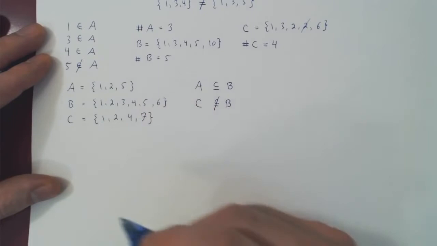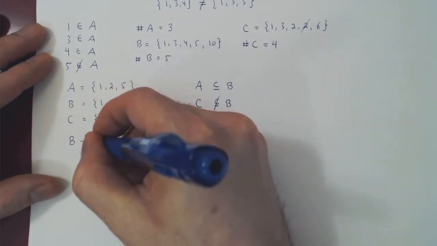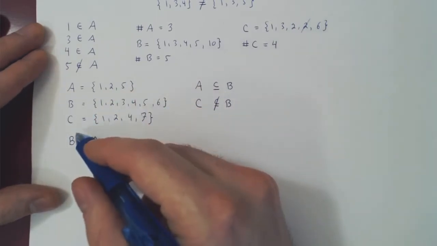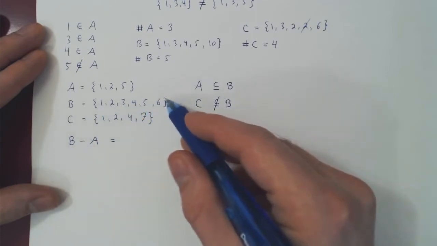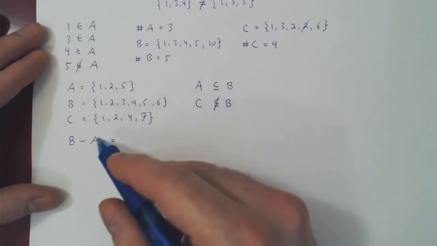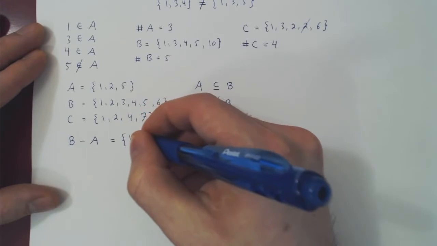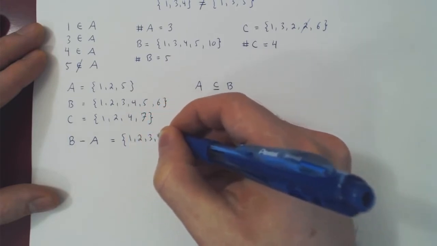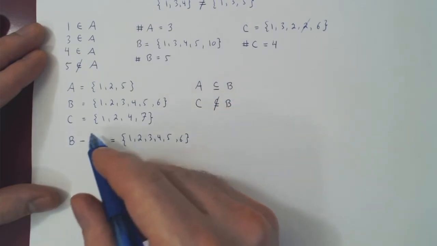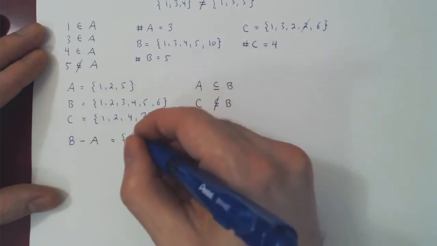So let's start quite simply with the notion of subtraction. Let's look at B and A, for example. Could we make sense of B minus A? The answer is yes. Think of it as you start with the set B and you subtract A, so you throw away every element in B that is found in A. So you start with the set B, 1, 2, 3, 4, 5, 6, but you subtract the elements that are found in A. So as 1 is in A, we remove it.